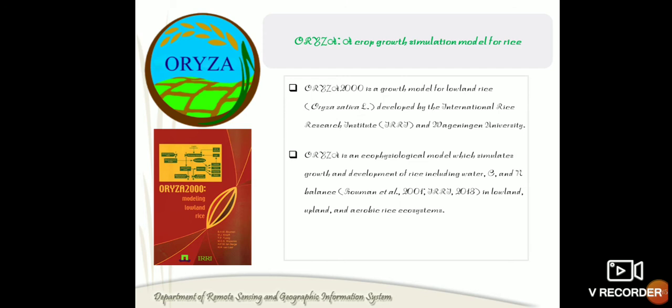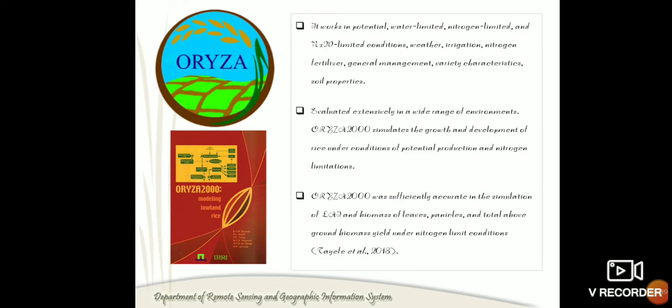This is developed by the International Rice Research Institute, and this is an eco-physiological model. It helps to simulate growth and development of rice. It works in water limited and nitrogen limited conditions also, and is able to take management, variety characterization, and soil properties, etc. Among that, Oryza 2000 gives an accurate simulation of LAI and biomass production.